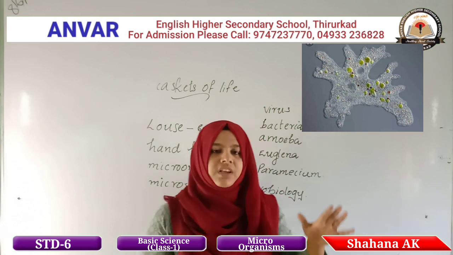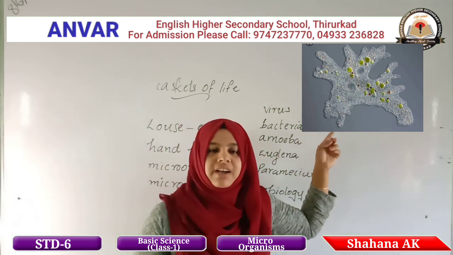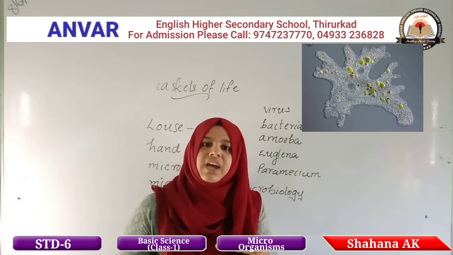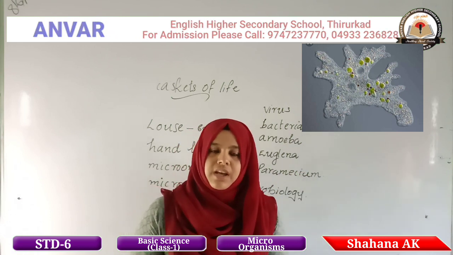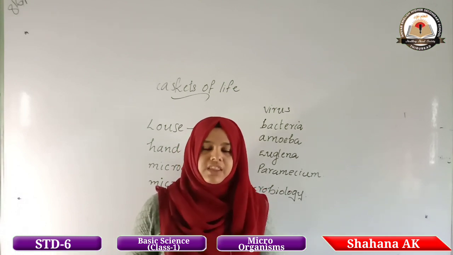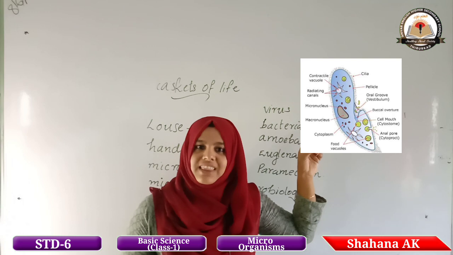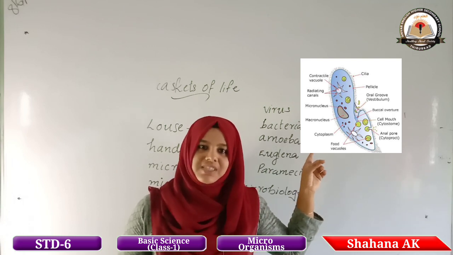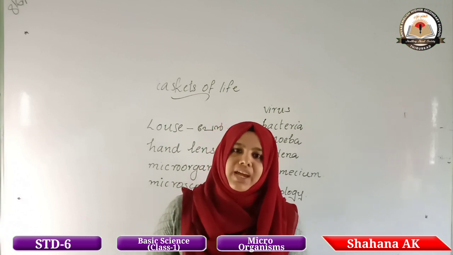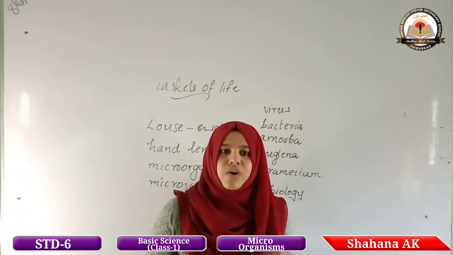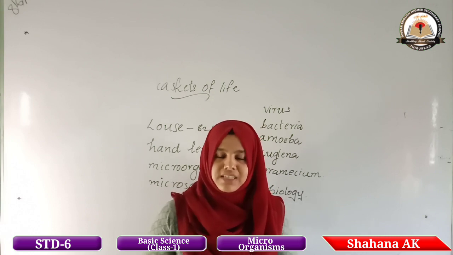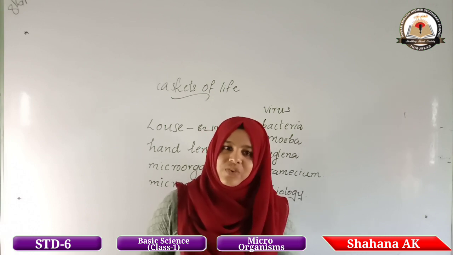Then here, look at the picture of amoeba. Here you can understand that it does not have a particular shape. Amoeba does not have a particular shape. Then here you can see the special shape of paramecium. Then these are examples of microorganisms. We have to study more about the activities taking place in microorganisms that we can discuss in the further class.